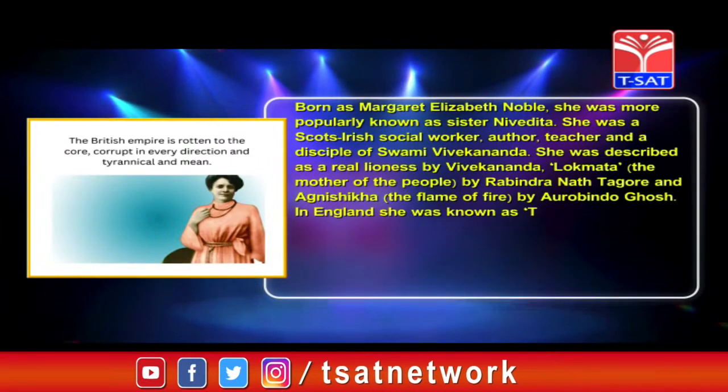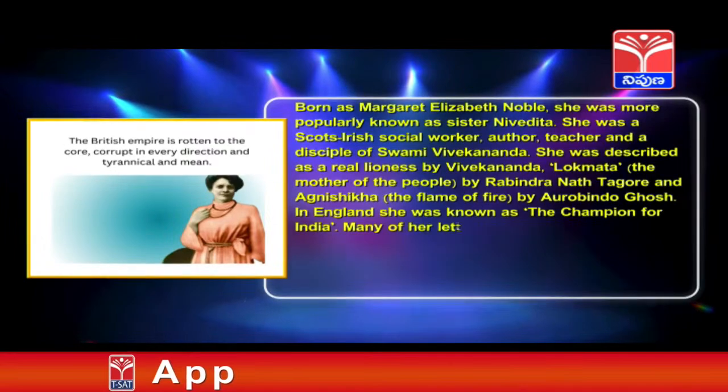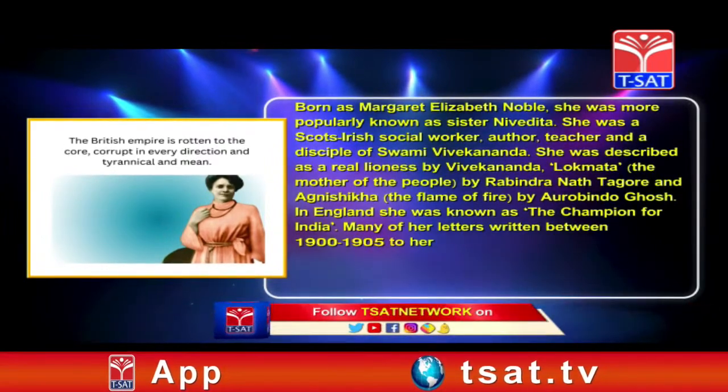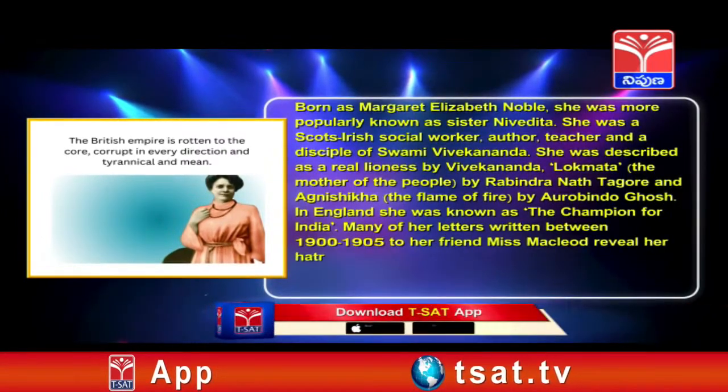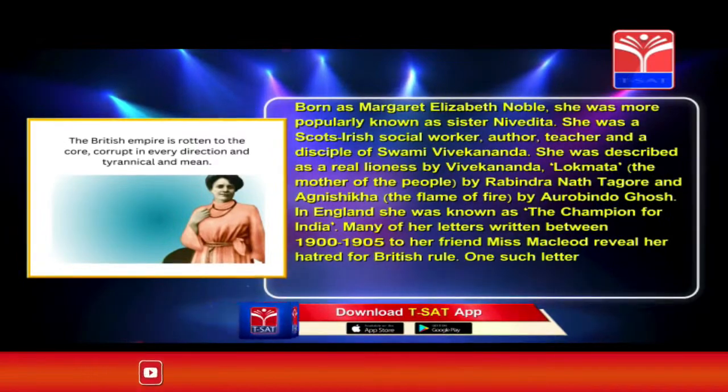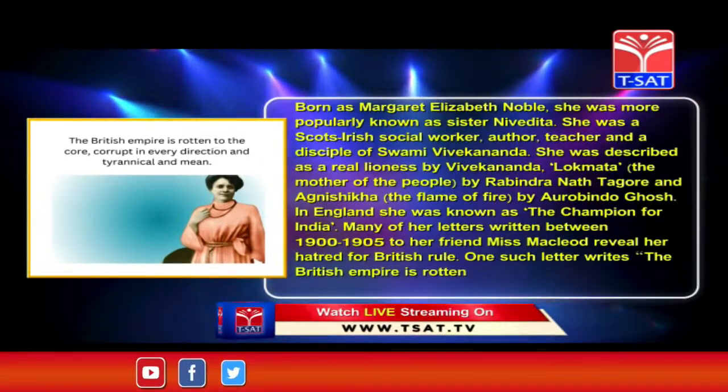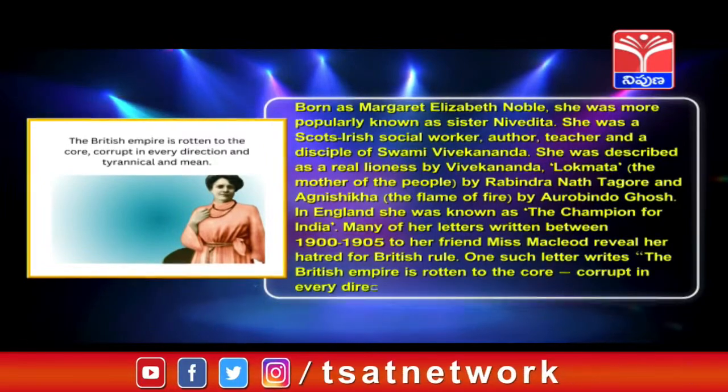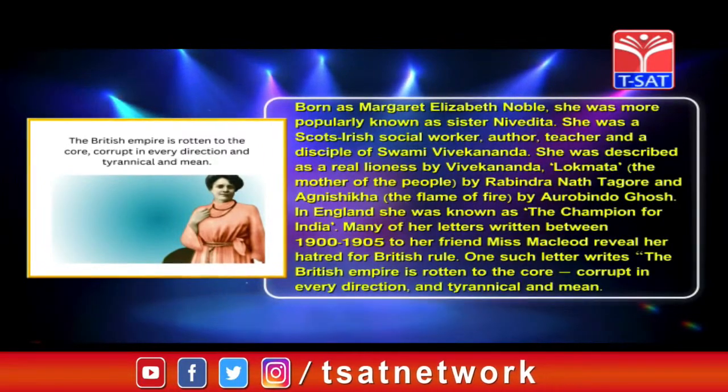In England, she was known as the champion for India. Many of her letters written between 1900 to 1905 to her friend Miss MacLeod reveal her hatred for British rule. One such letter writes, "The British Empire is rotten to the core, corrupt in every direction and tyrannical mean."